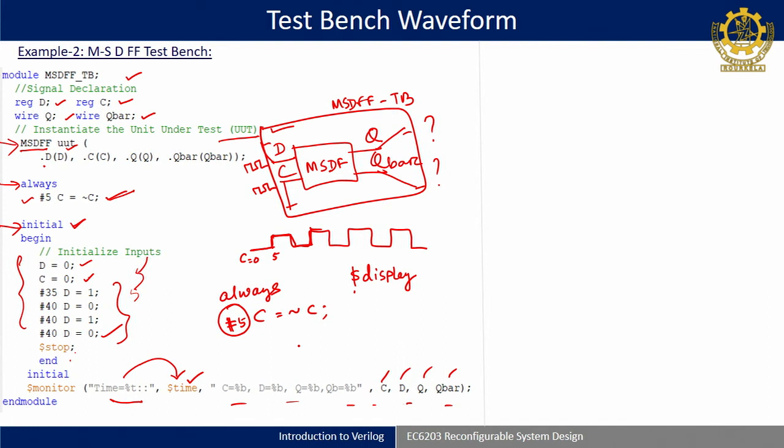Sometimes you can use dollar display to execute a portion of code and just observe the result, to check whether there is any error phase-wise in the code. But dollar monitor, wherever you write it, whenever the signals in it change or an event trigger occurs, the output will be displayed in the console window, right?